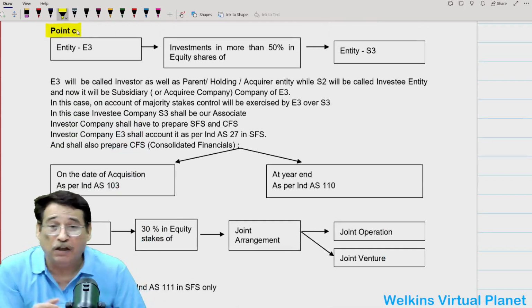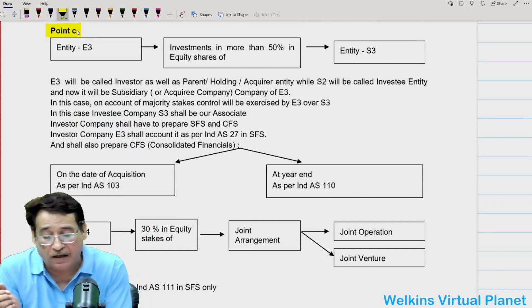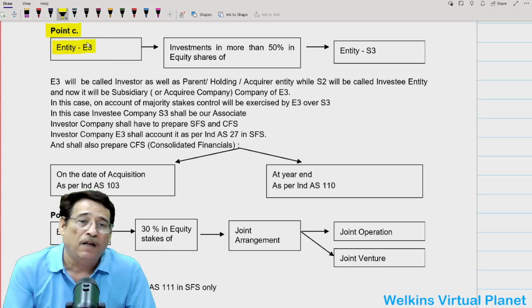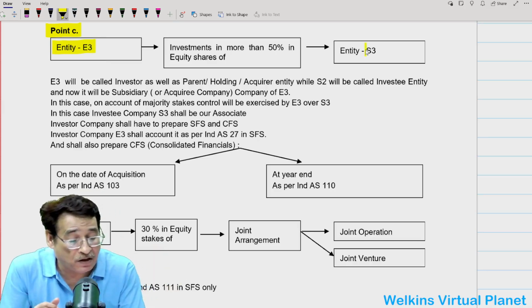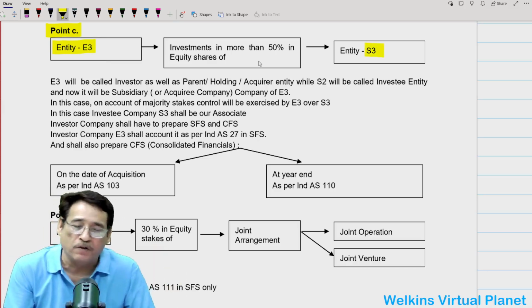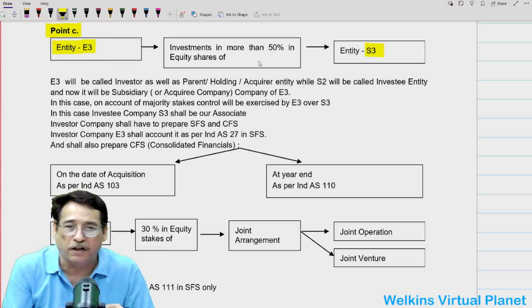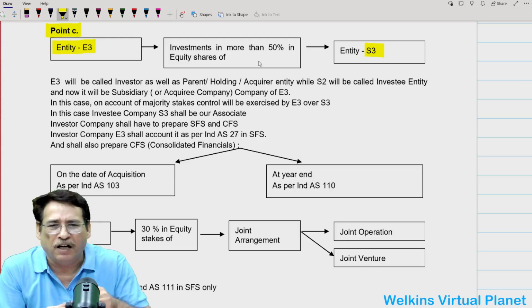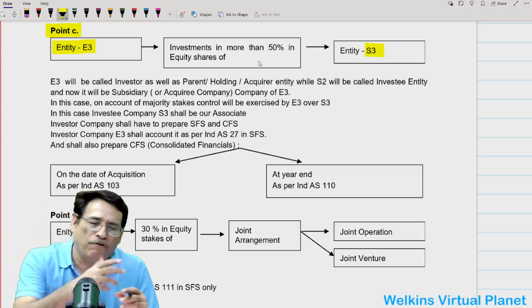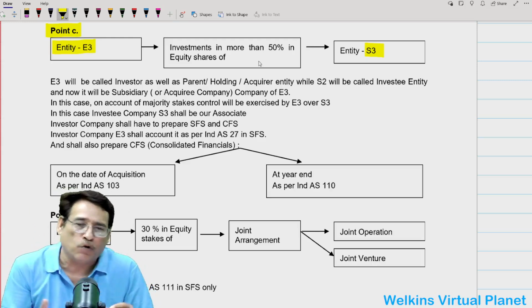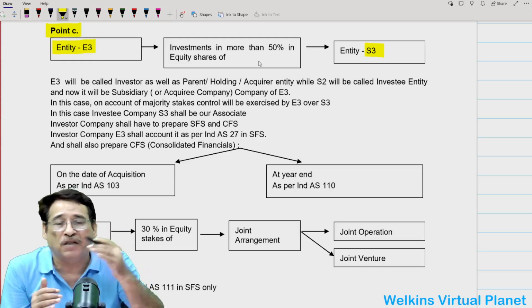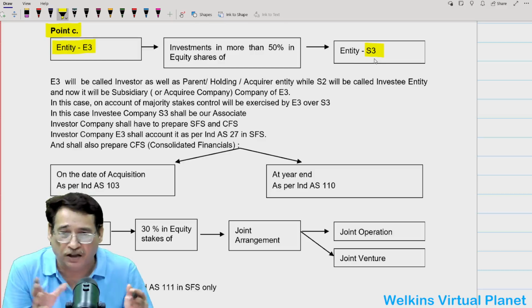Then point number C we come over to. Now this time I have taken a case that entity E3 is there and its investment in other entity, let us say S3, is more than 50%. So let us say 60%, 70%, 80%. Quite obviously, as you know better than I, that if our investment is more than 50%, in this case, we are exercising control over the other entity. Is it clear to you? Because this time we are exercising control over the other entity.